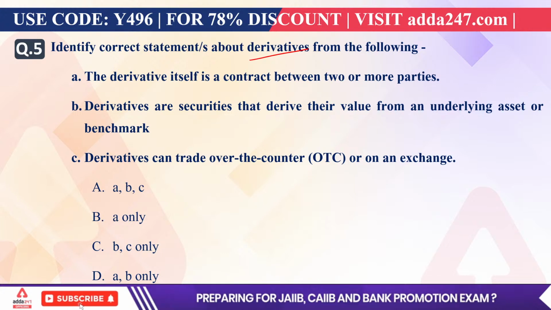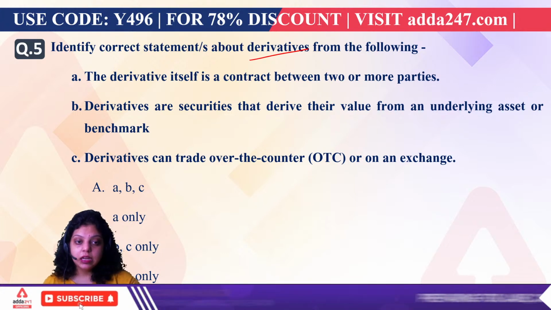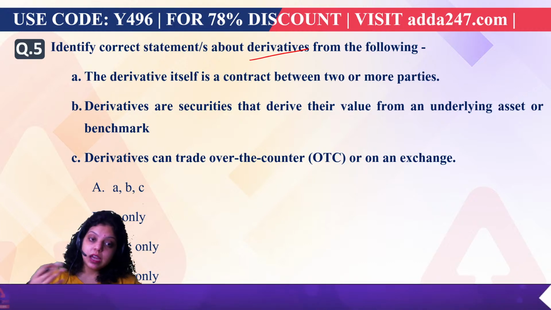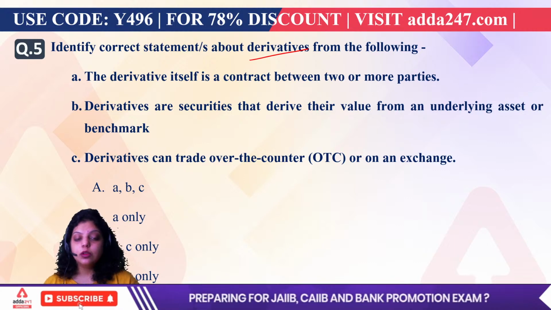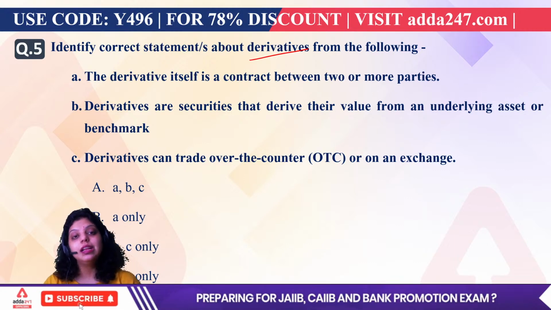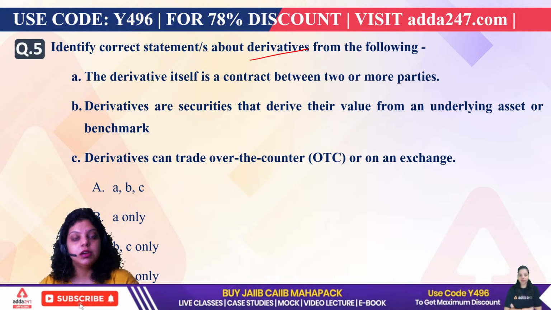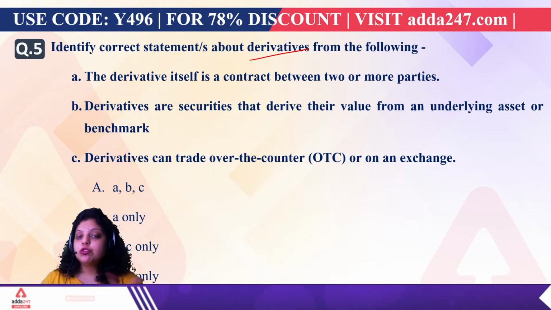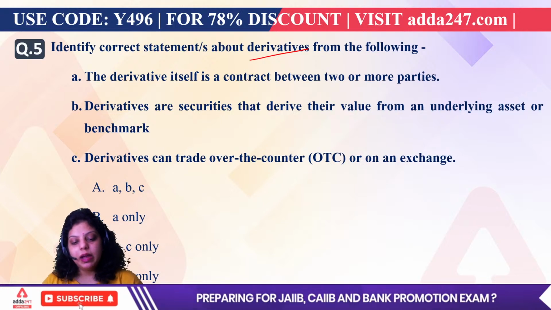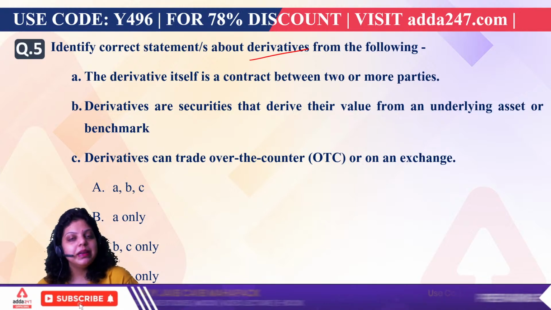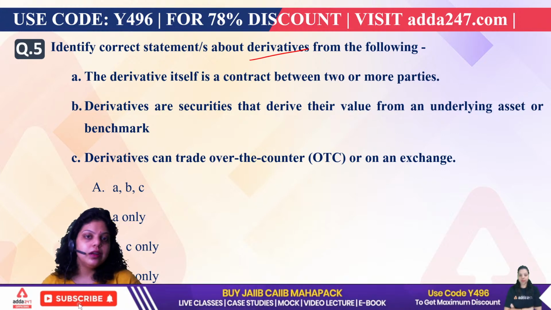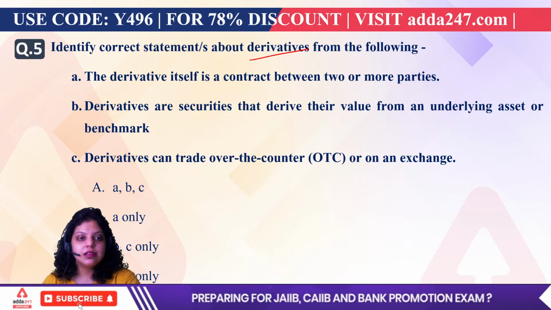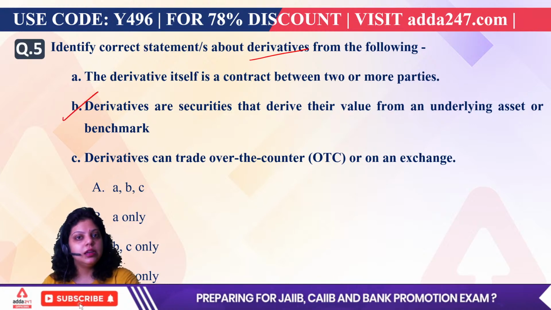Okay. Let's discuss this. First of all, when we talk about derivative, what is a derivative? A derivative is a product whose value is derived from two or more basic variables, and those variables are known as underlying assets. This is the definition of derivative. It means a derivative is a product which does not itself have its value, but its value is derived from two or more basic variables, and those variables are known as underlying assets. So after understanding the definition, we can say that the second statement is totally correct about the derivative.